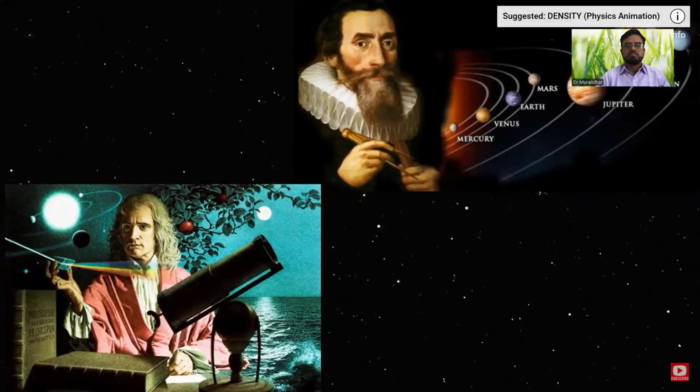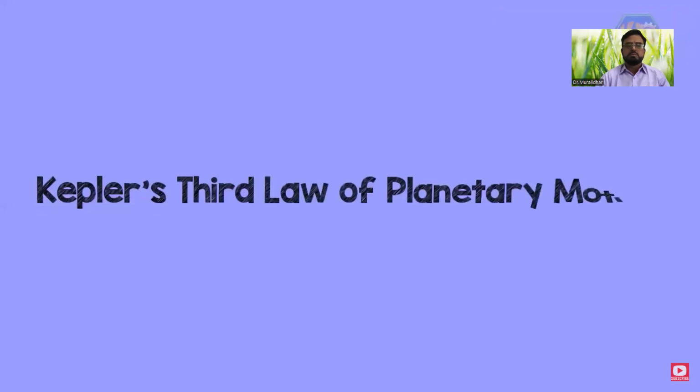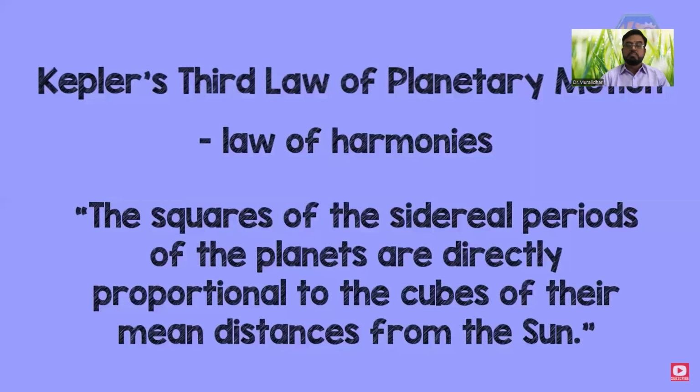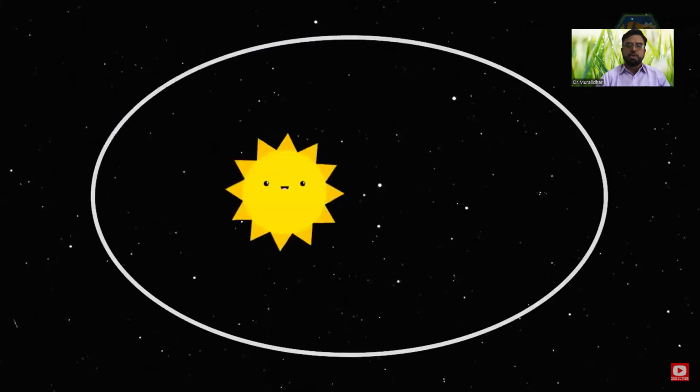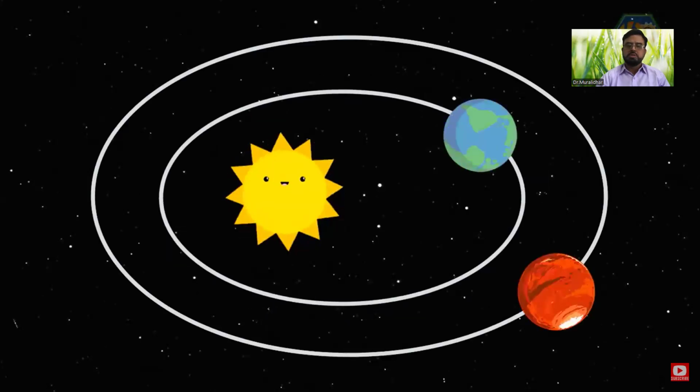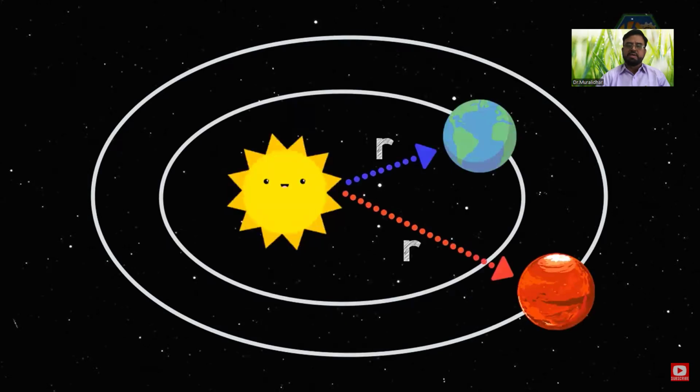Amazing, right? Now let us move on to Kepler's third law of planetary motion, sometimes referred to as the law of harmonies, which can be stated as: the squares of the sidereal periods of the planets are directly proportional to the cubes of their mean distances from the sun. It compares the orbital period and radius of orbit of a planet to those of other planets. The ratio of the squares of the periods to the cubes of their average distances from the sun is the same for every one of the planets.